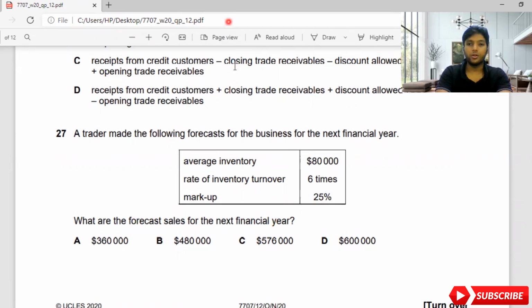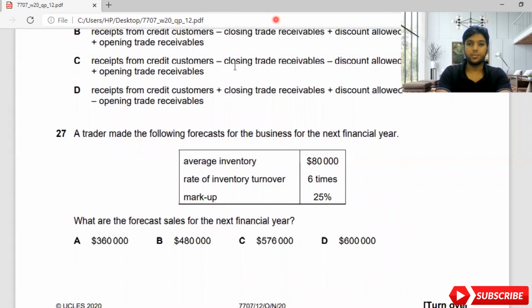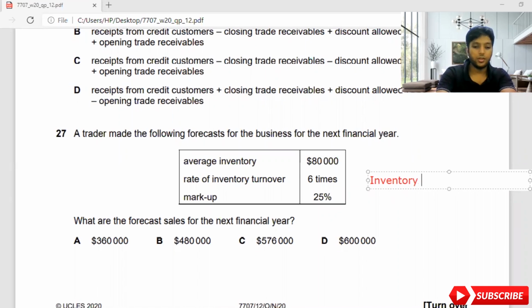When you're writing a formula for inventory turnover ratio, let me explain this formula. Then you will be able to find out how much is the actual sales they are going to target. I'm going to take my formula. What is the formula? How do we find the inventory turnover, guys? Inventory turnover is equal to cost of sales divided by average inventory. Okay, so this is the formula.